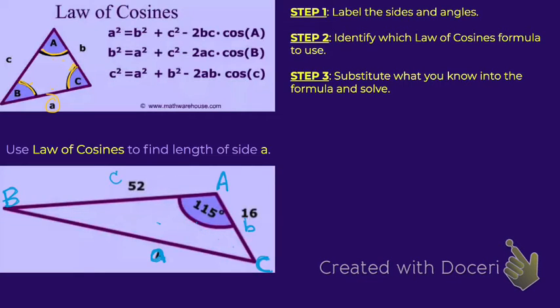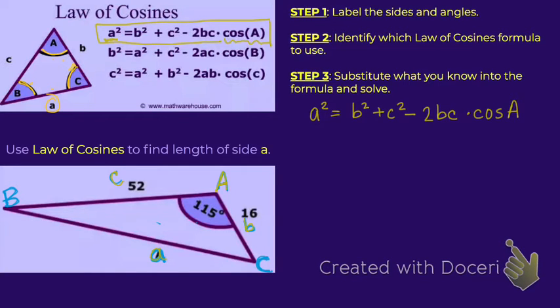So now that I've done this, notice what we know, so we can figure out which of these formulas we're going to use. We know angle capital A, okay? And we know side lengths, lowercase b and lowercase c. And we want to know side length, lowercase a. So which of those formulas would we use? Just looking at which of the angles that we can actually find the cosine of, we know angle A. So I think it's this formula that we're going to use to find out what lowercase a is. So let's write that down over here on the right.